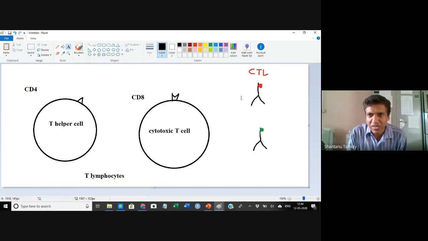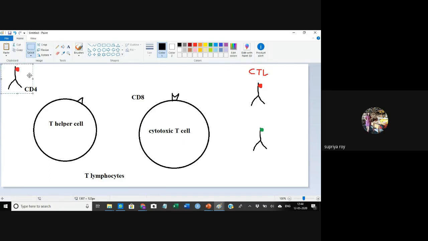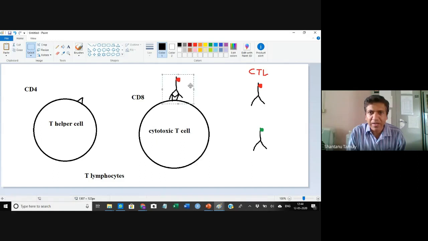Now these antibodies are specific for this particular epitope. So the CTL antibody will go and bind here, and this antibody, which is specific for T helper cell, will go and bind here.